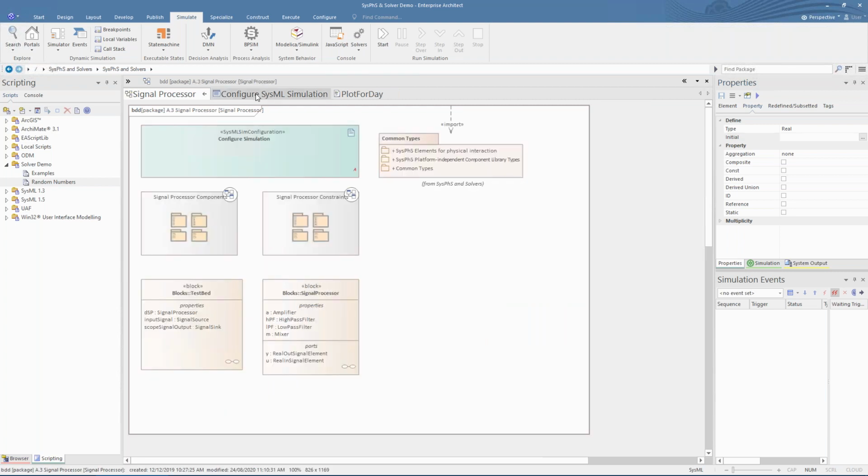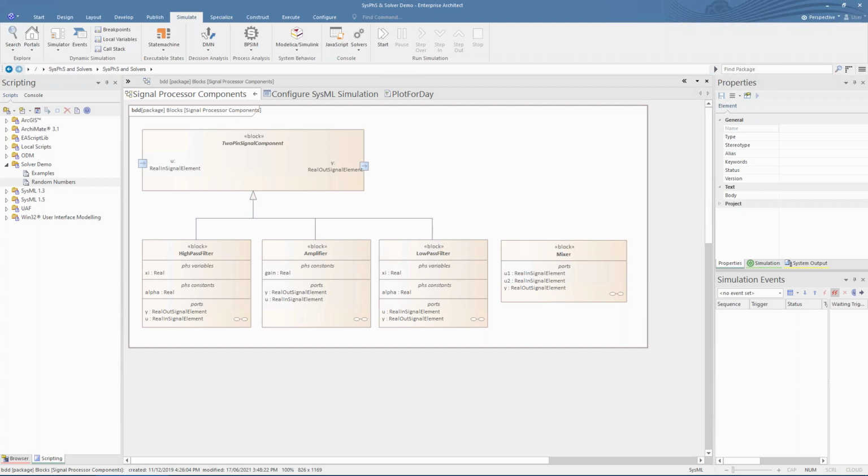Before we get started on these examples, it's necessary to import the SysFIS pattern libraries into your model. This defines some base types needed for signal flow and some base physical unit types for physical simulation. Let's look at an example of a SysFIS model using signal flow and how it can be modeled in Enterprise Architect and simulated in Simulink.